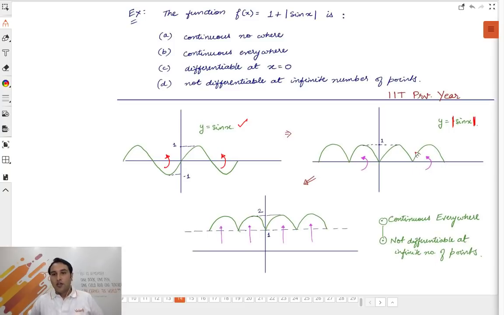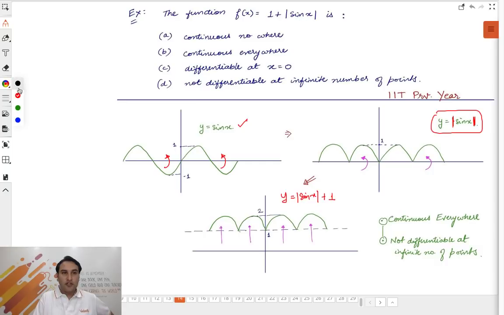ठीक है? Now, if you know this graph, now if you add a +1 outside, what will this +1 do? This +1 actually transforms the graph vertically up by 1. This entire graph, because of this +1, shifts up by 1 like this. It goes up like this. Okay? As you can see here. That's it.